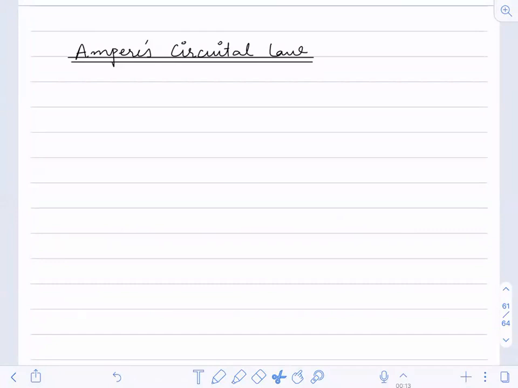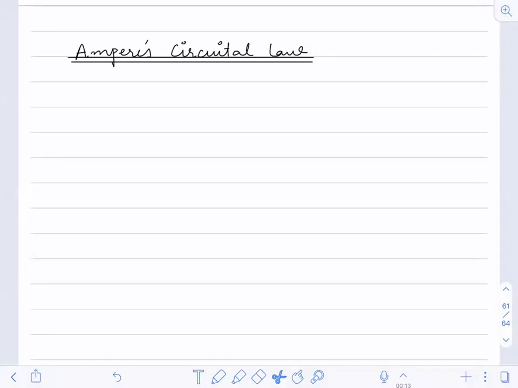We can determine electric field at a point due to a charged body using Coulomb's law also. So we have both Coulomb's law as well as Gauss law to calculate the electric field at a point.